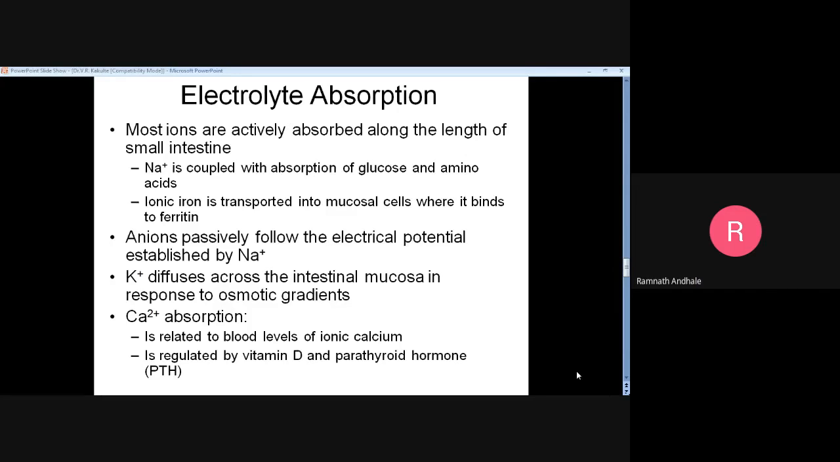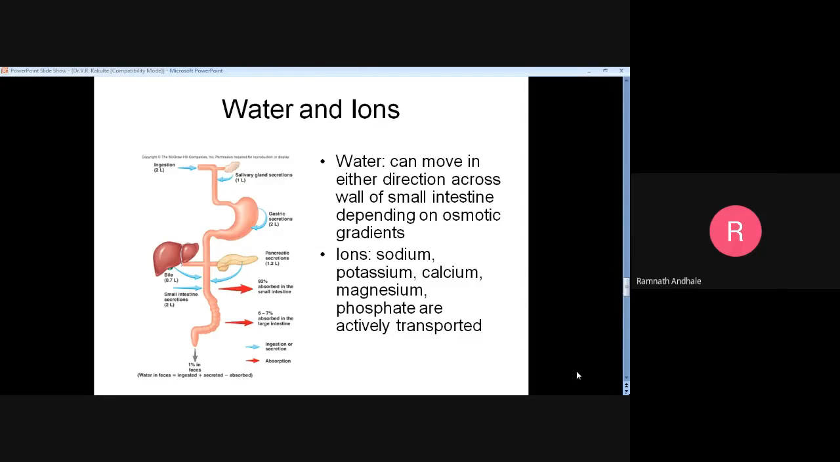So potassium diffuses across the intestinal mucosa and is responsible for the osmotic gradient. Calcium also gets absorbed into the blood. It is also regulated by vitamin D and PTH, parathyroid hormone, that is secreted from the parathyroid.